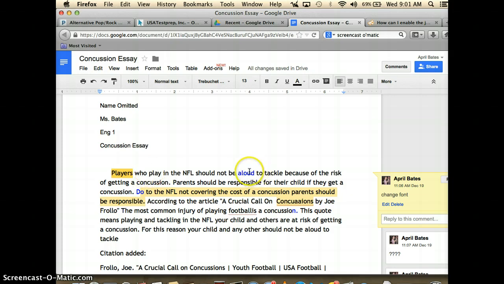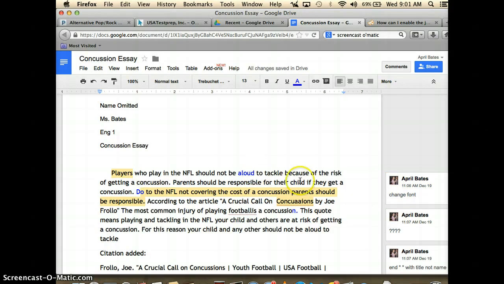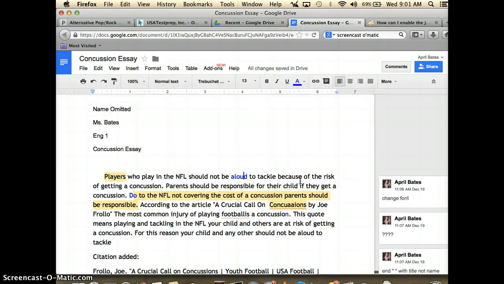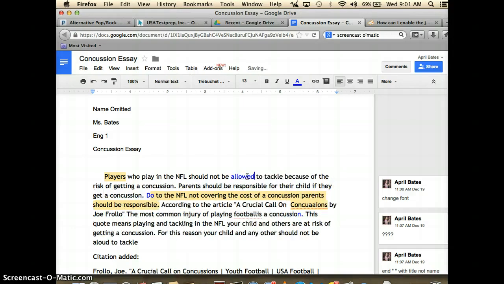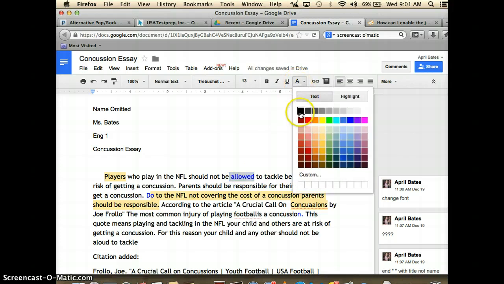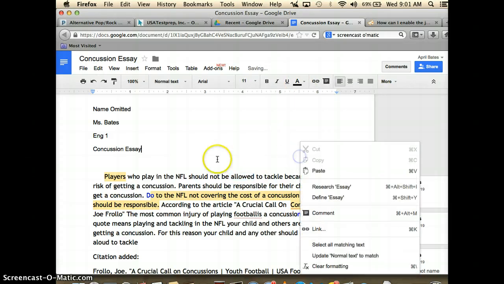Okay, if you click here, it'll pop up that, oh, it doesn't have a yellow box, but over here there's something wrong with this word, and the problem is that they have misspelled it. Allowed should be spelled aloud here. How they had it spelled was allowed, like to speak aloud or to recite a poem aloud. So they've corrected that. Now that I've corrected it though, I want to go back and highlight it, and I want to change the font back to black so I know that you have made the correction.